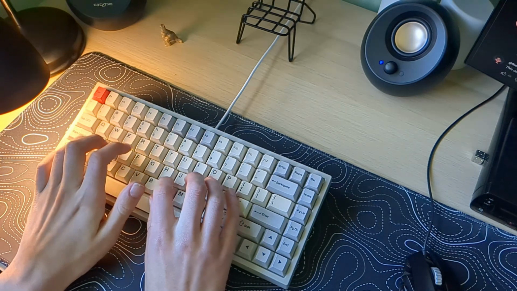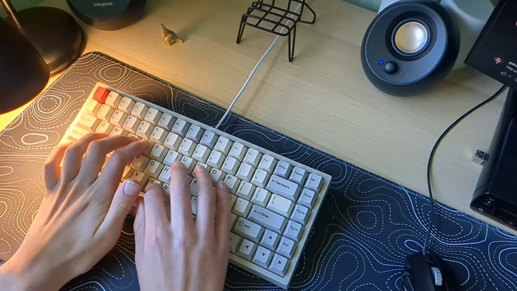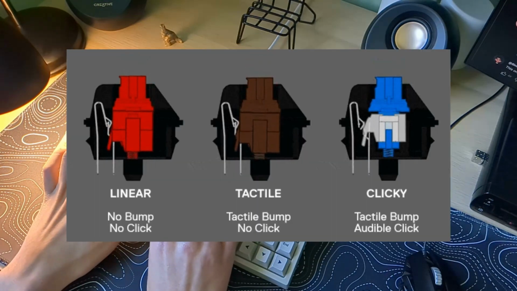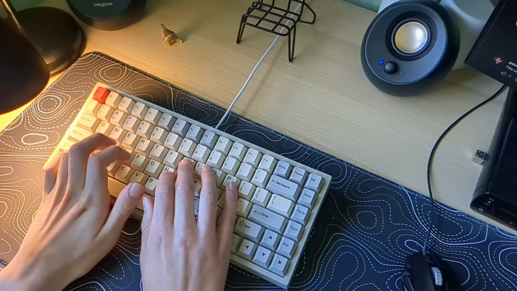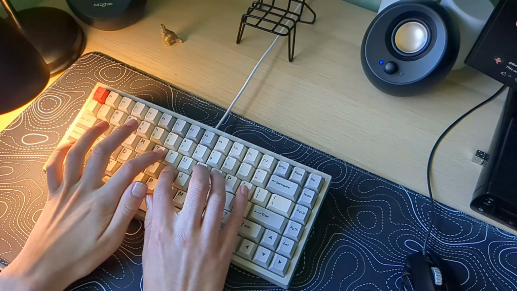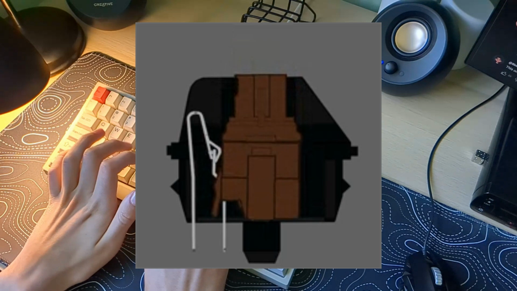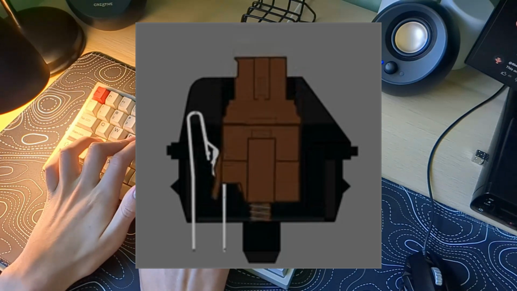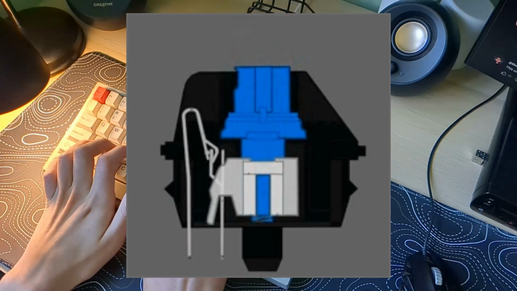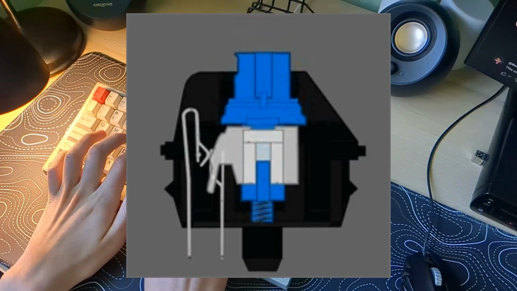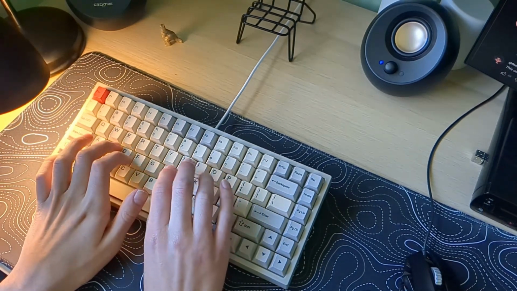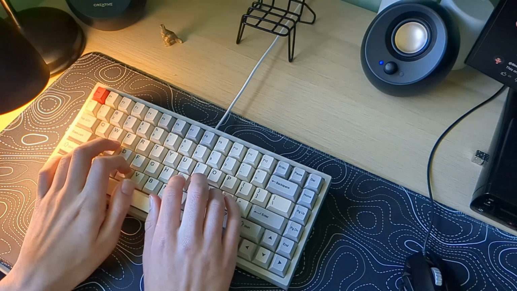One of the most talked about features of mechanical keyboards are the switches. There are three main categories of switches: linear, tactile, and clicky. Linear switches have a smooth downward force that you need to press the switch. Tactile switches have a tactile bump at some point in the key press that is very prominent when you press the switch. Clicky switches are the same as tactiles, and have a distinct click when you press down the switch. Each type of switch is usually associated with a colour, red being linear, brown being tactile, and blue being clicky.